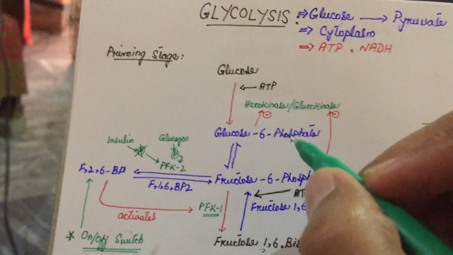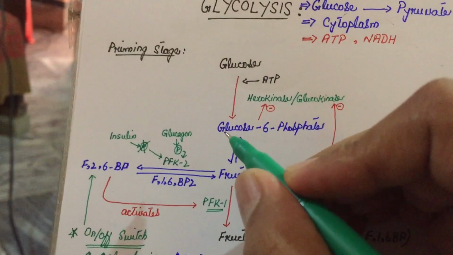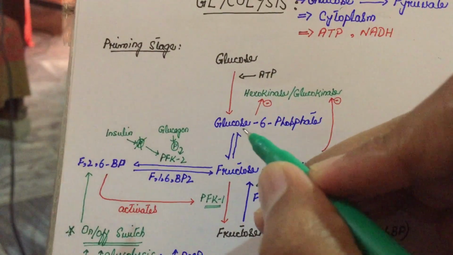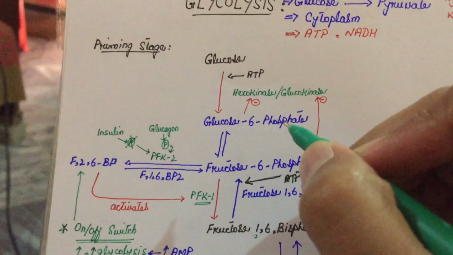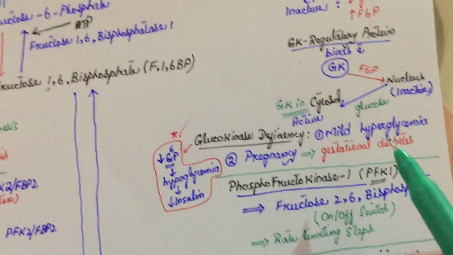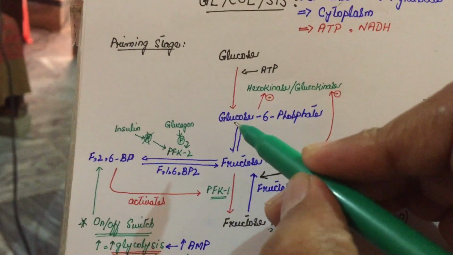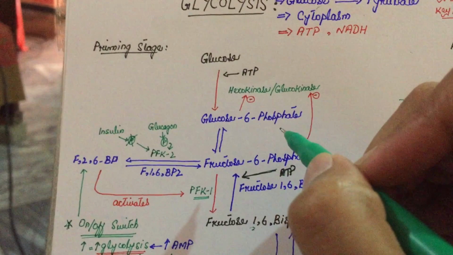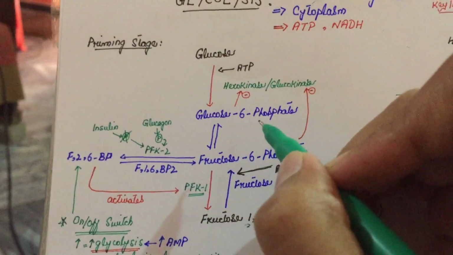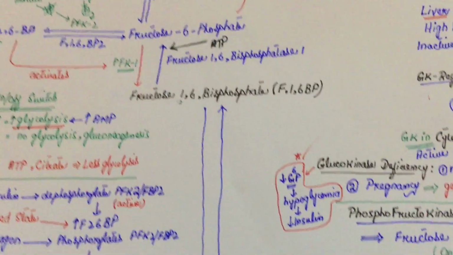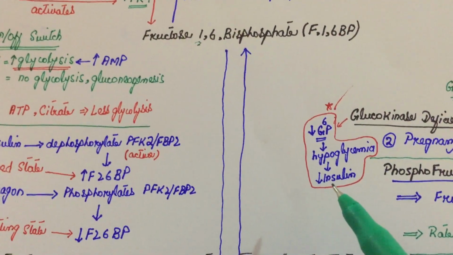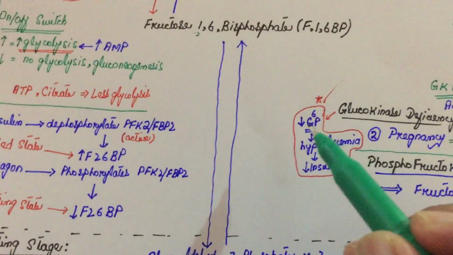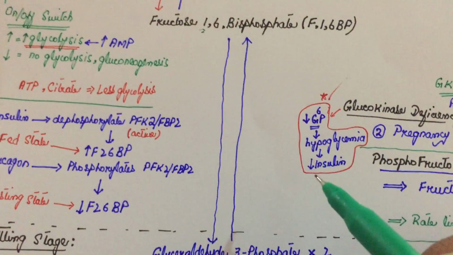But the concept that you need to understand here is that when there would be low glucose 6-phosphate because of glucokinase deficiency, the machinery of the cell would interpret this information as a hypoglycemic state. There would be mild hyperglycemia, but the cells of our body would interpret low glucose 6-phosphate levels as there being no glucose. That is why there is no glucose 6-phosphate. They would interpret this as hypoglycemia, and as a result there would be low insulin production in our body. This is a very important MCQ. I have seen it in some high yield MCQs that when there is low glucose 6-phosphate, there are low insulin levels.